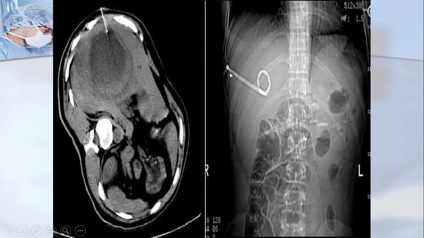Here you can see a catheter going into the abscess cavity, two views here and here, and you can see usually this catheter has a curled tip so that it is retained inside the abscess cavity. Had there been a straight catheter, the chances of it coming out and dislodging are much more. So usually they have a curly tail.